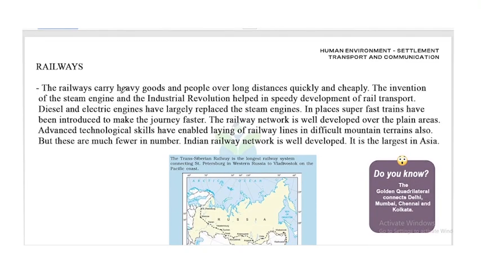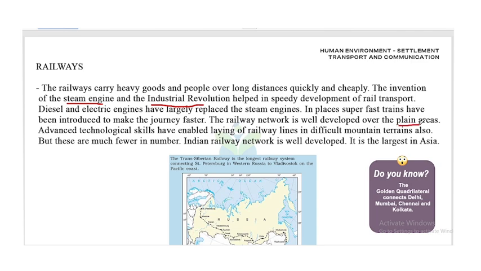Okay, so next one is railways. The railways carry heavy goods and people over long distances quickly and cheaply. The invention of the steam engine and the Industrial Revolution helped in speedy development of rail transport. Diesel and electric engines have largely replaced the steam engines. In places, superfast trains have been introduced to make the journey faster. The railway network is well developed over the plain areas.